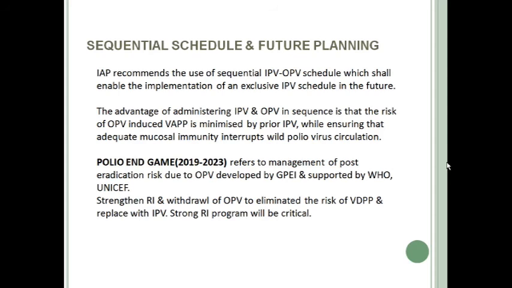So the strategy in this polio endgame is to strengthen routine immunization and withdraw the OPV to eliminate the risk of VDPV and replace it with IPV. Okay, and a strong routine immunization program will be critical for this purpose.